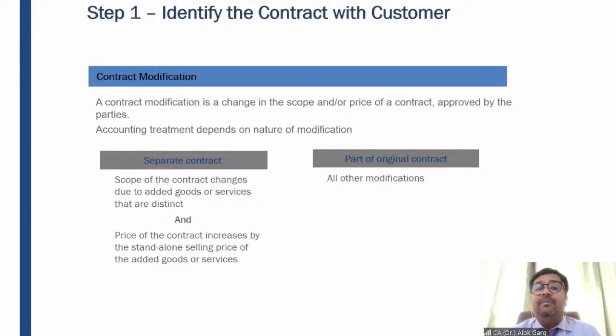Okay, so it means in this case, if there are additional goods and services at their fair values, at their standalone selling price, it means that the 5 classes contract will be a separate contract. That 5 classes contract will be a separate contract, right? This will be a separate contract. Clear? Is it clear?